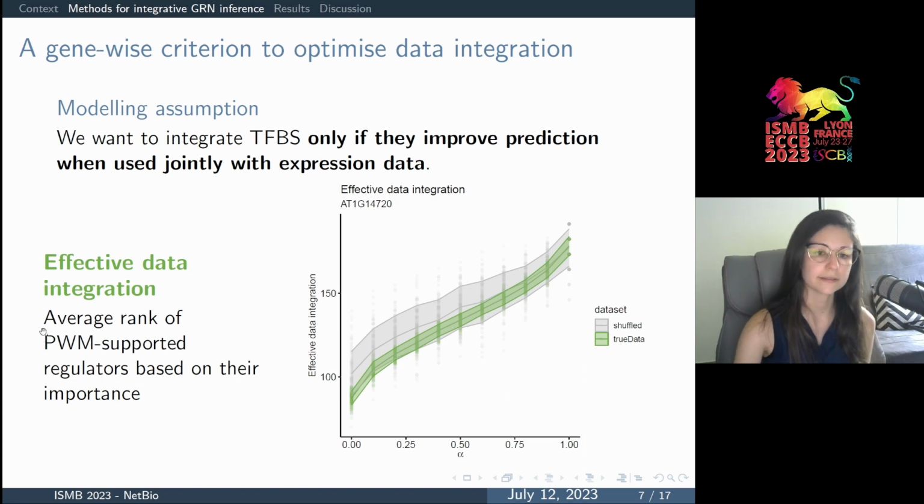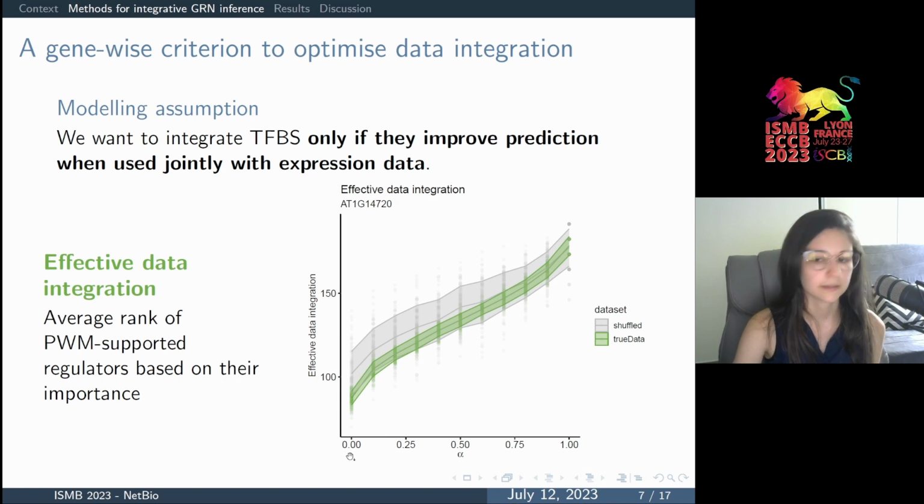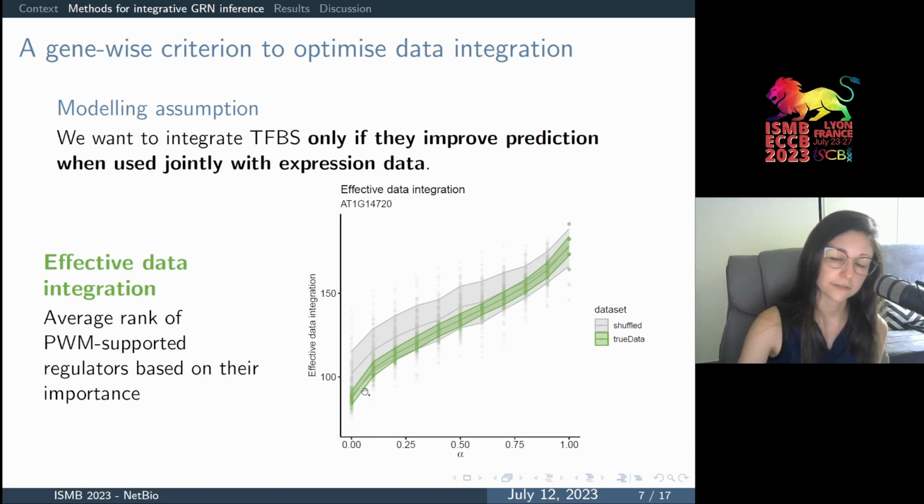And we measure it as the average rank of regulators supported by a motif when regulators are ranked by their importance value. And so as expected, we can see that increasing the value of the parameter alpha increases effective data integration, both in the true dataset and in our shuffled baseline.